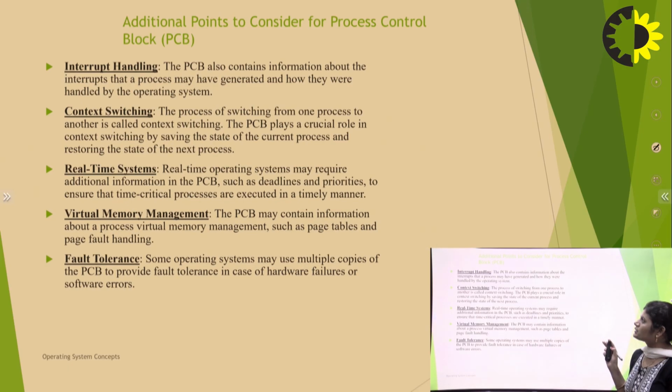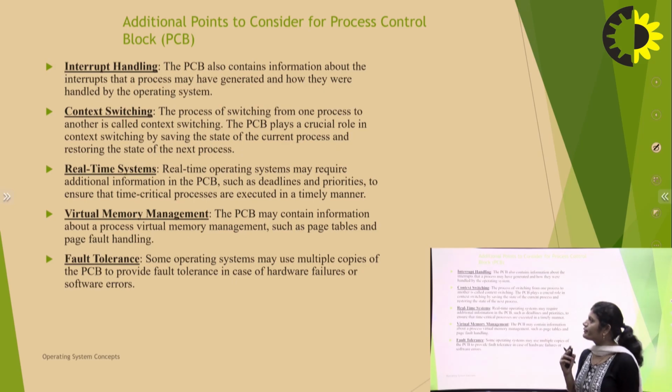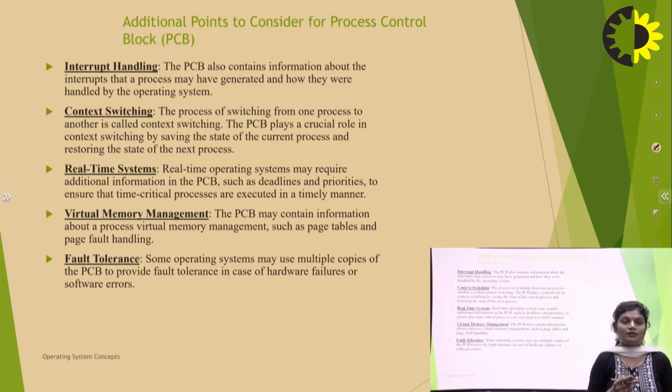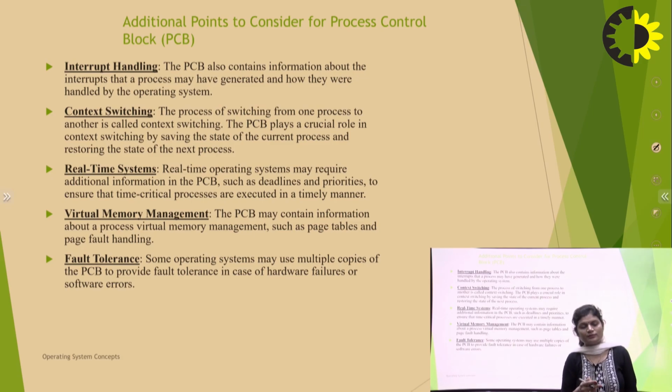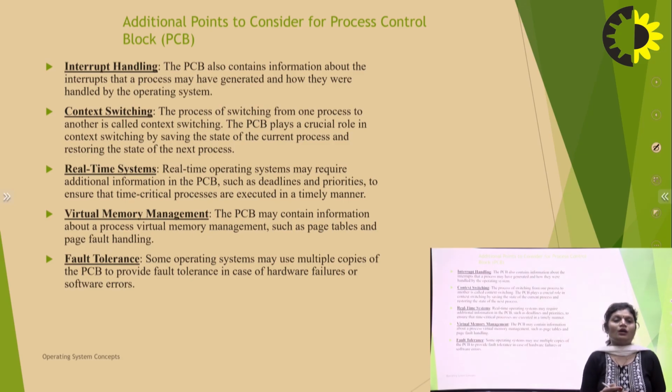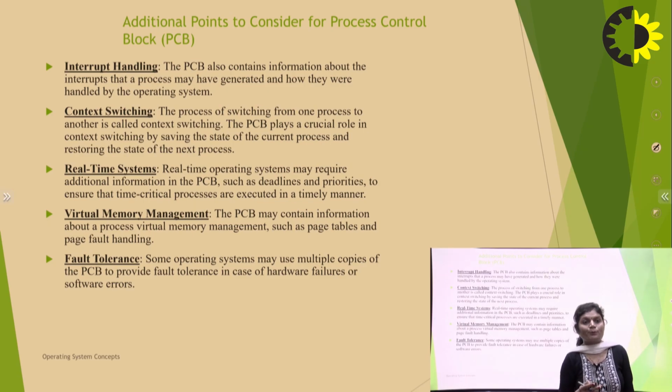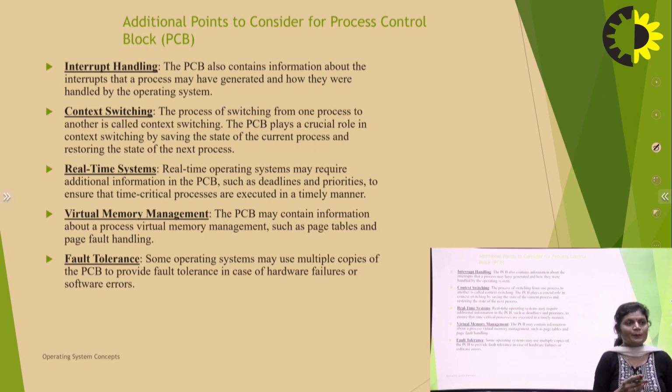These are some additional points to consider for PCB: interrupt handling, context switching, real-time systems, virtual memory management, fault tolerance. Interrupt handling: the PCB also contains information about the interrupts that a process may have generated and how they were handled by the operating system. Processes are interrupted for many reasons, such as technical issues or server failure, or a process wanting input output. This type of interrupt handling is handled by the PCB.